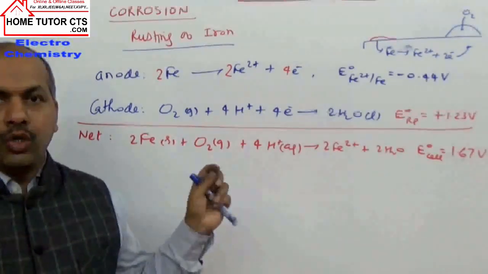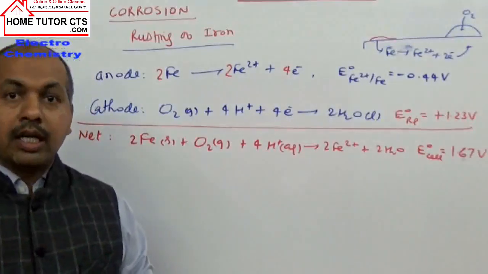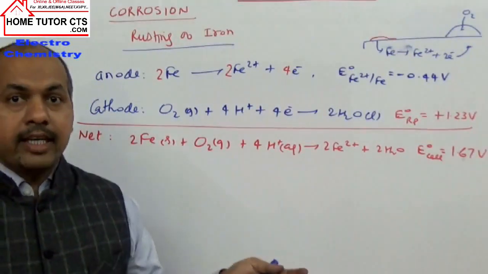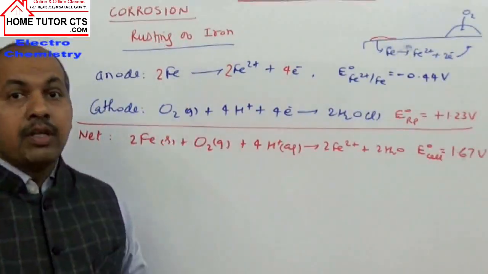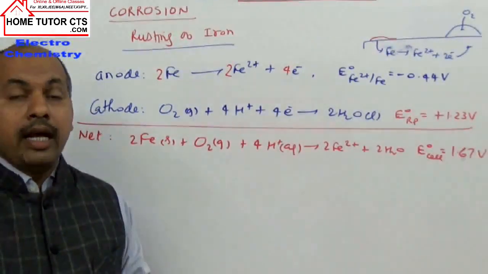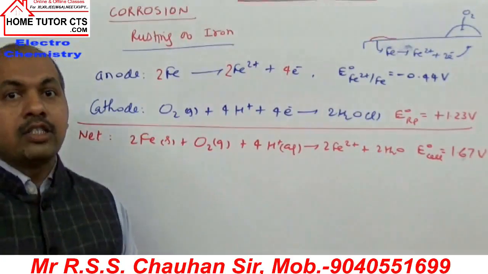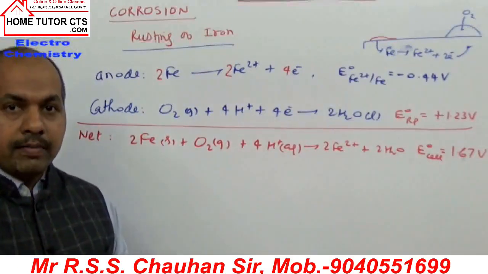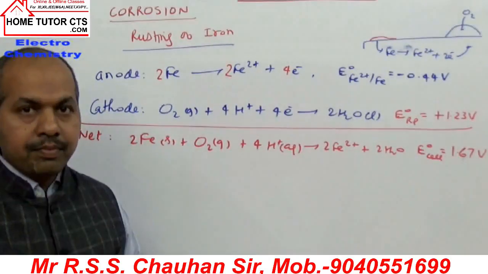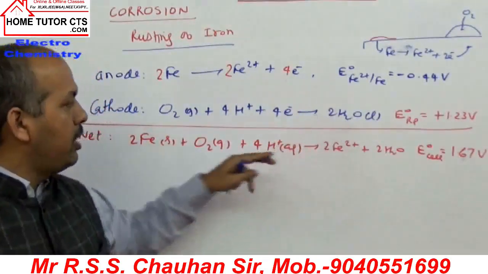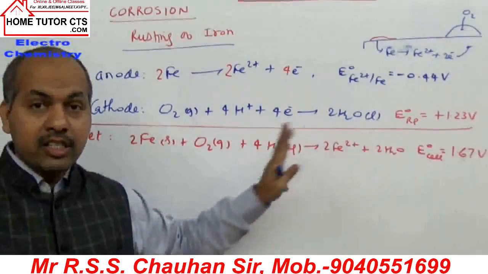From where do we get hydrogen ions? The main source can be taken as CO2 gas. When dissolved in water it forms H2CO3, carbonic acid, which is acidic in nature and releases some hydrogen ions. Those hydrogen ions, or the dissolution of some other acidic oxides from air into water, can provide the required hydrogen ions. And then the reduction reaction occurs, and when we add up both reactions, this becomes the net redox reaction. Yet it is not rust.